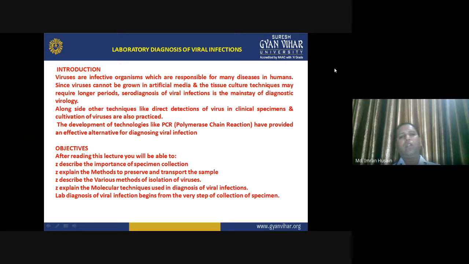So, coming on to the introduction, viruses are infective organisms which are responsible for many diseases in humans. Yes, it is very true. Okay, because we humans are still in the early phase of medicine and we are still developing a lot.